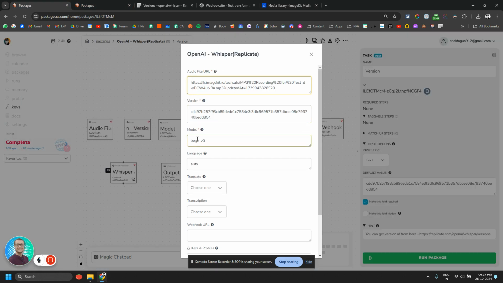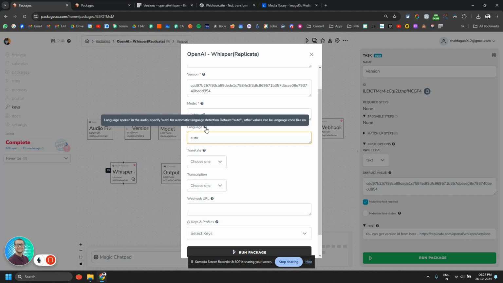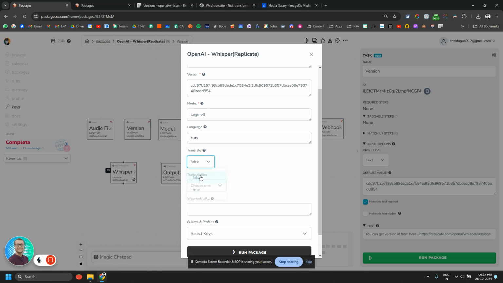The version is this, and the model is already set as a default value. They generally don't change it very often, but in case they introduce a new model, you can always add it here. Language is auto, else if you want to specify a language, you need to enter it as a language code. For example, English will be en, right? And I have given an example in the help text as well. So I hope that helps.